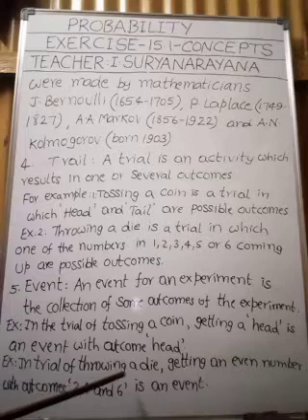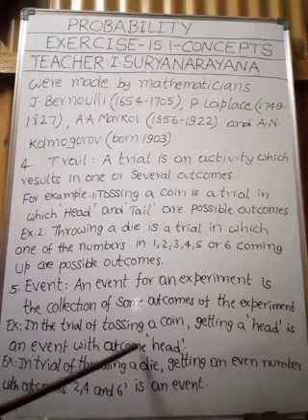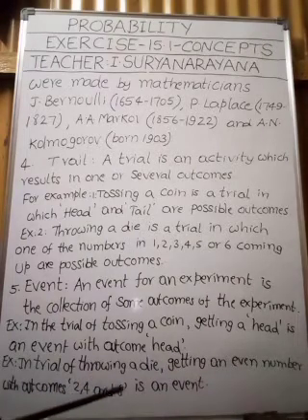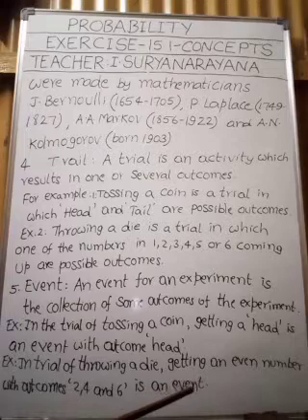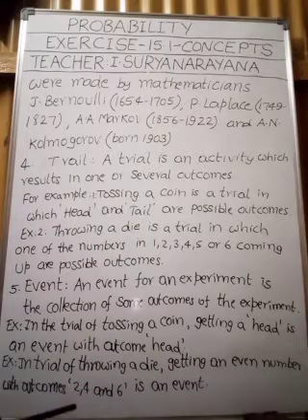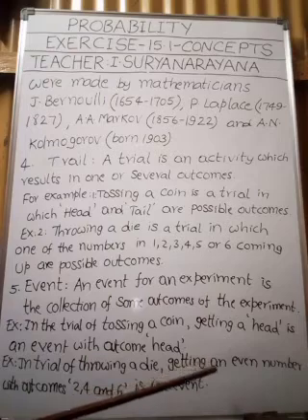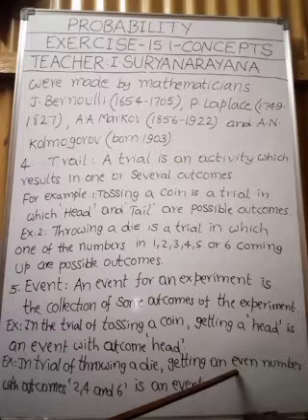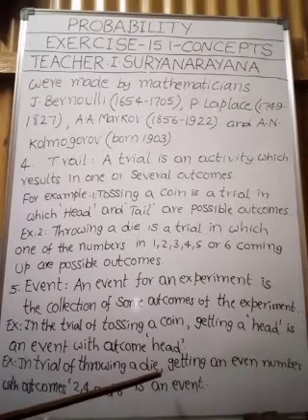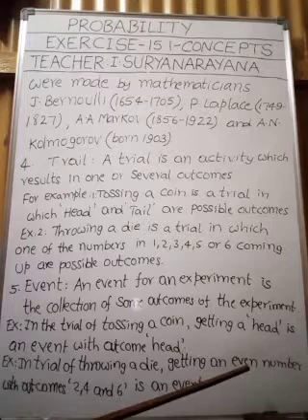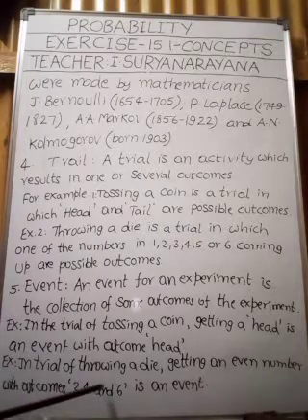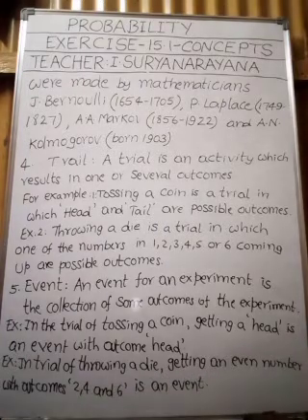In the trial of throwing a die, getting an even number with outcomes 2, 4 or 6 is an event. In this event, what are the possible outcomes? 2, 4 and 6, because the event is defined as getting an even number. Here the event is defined as, in throwing a die, getting an even number is an event. That is why the possible outcomes in the event are 2, 4 and 6. Understood this point, my dear children? Right.